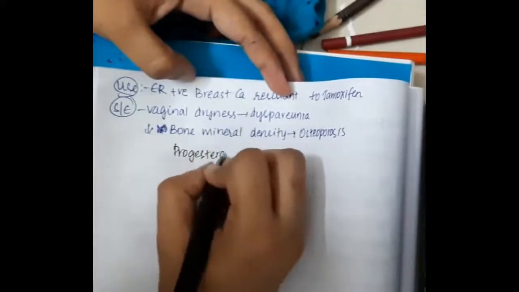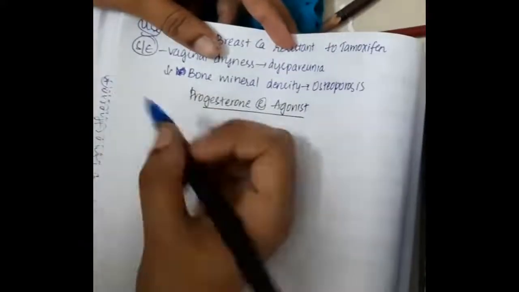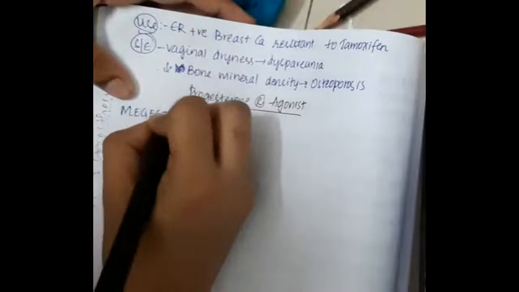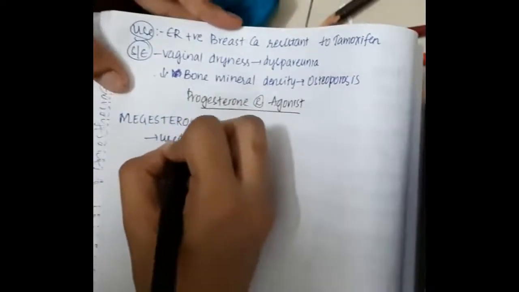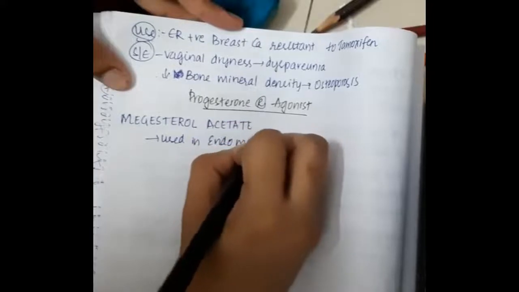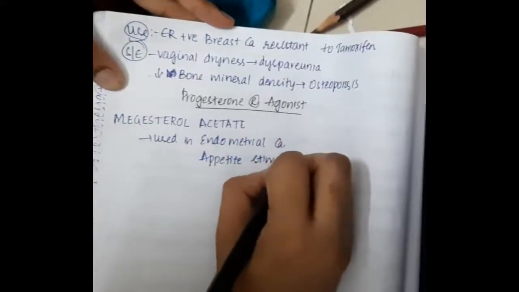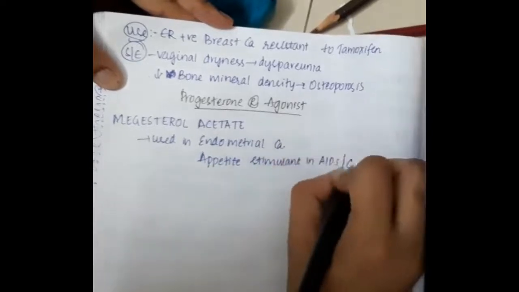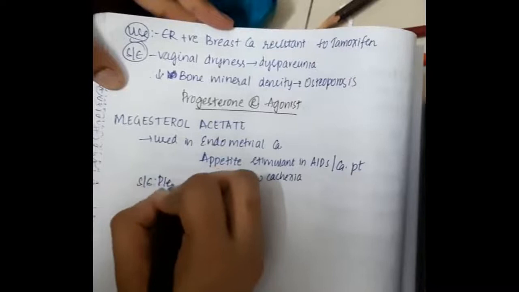Then we have progesterone receptor agonists, which include the drug megestrol acetate. Megestrol acetate is used in endometrial carcinoma and as an appetite stimulant in AIDS, and also in carcinoma patients associated with cachexia.